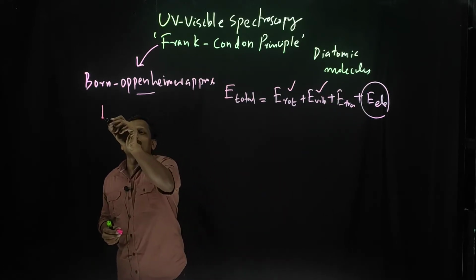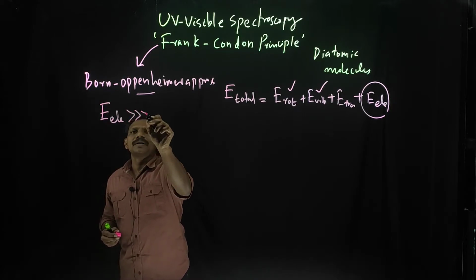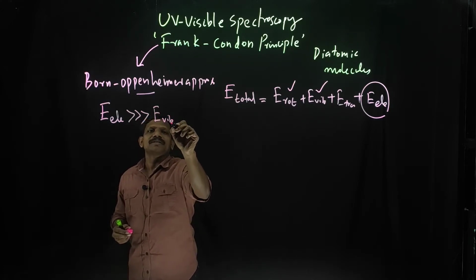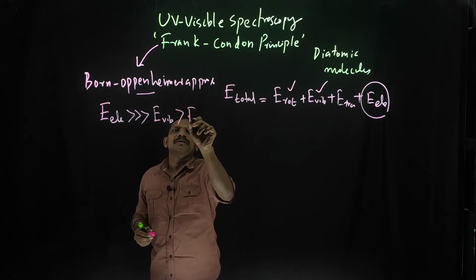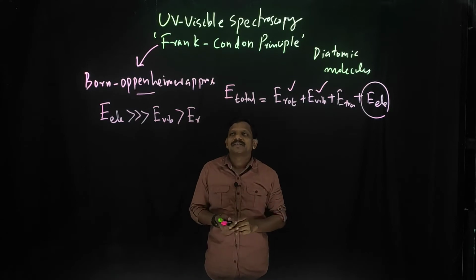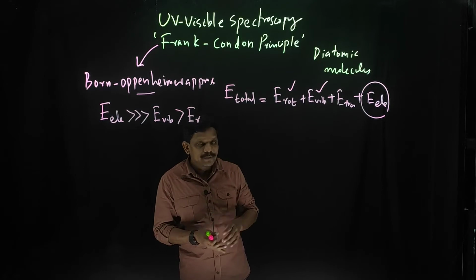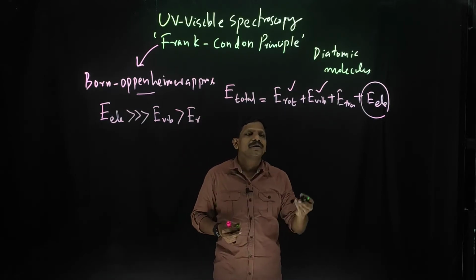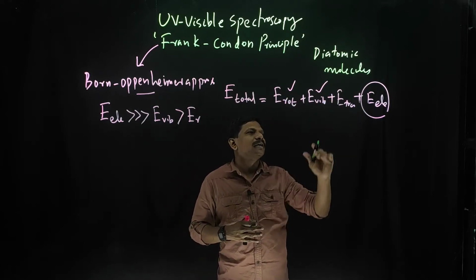And also you can note that this E electronic is very much greater than E vibration, and it is also greater than E rotational. That means these energies are actually independent of each other. So I can draw you a diagram related to E rotation, E vibration and E electronic.